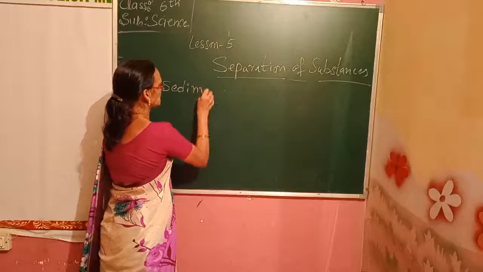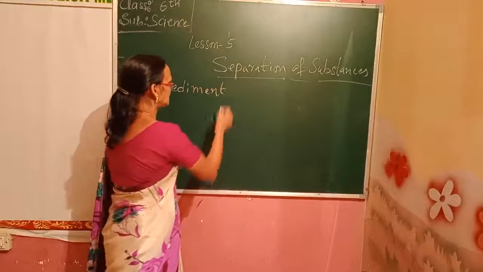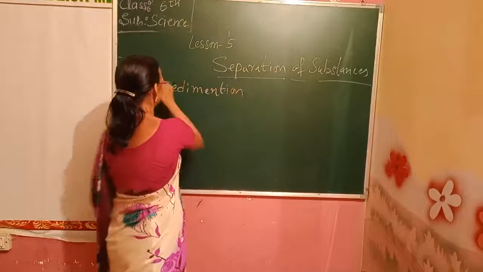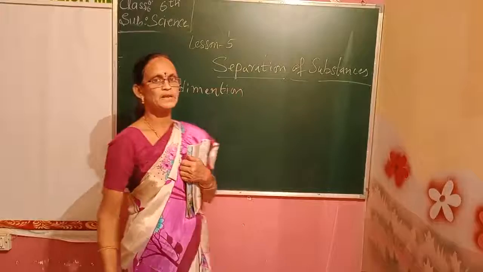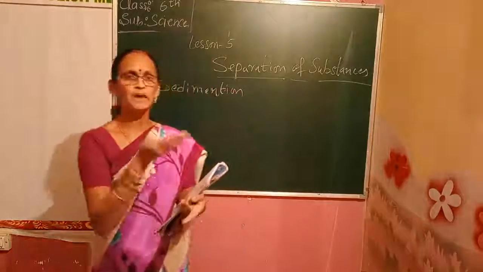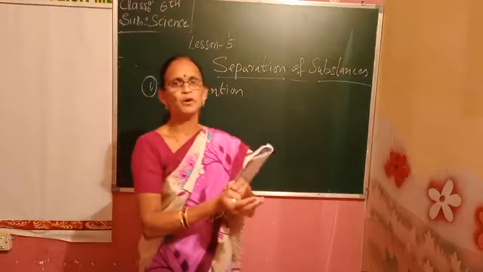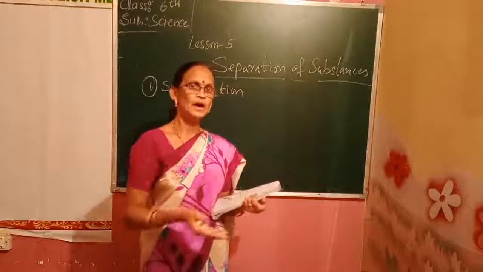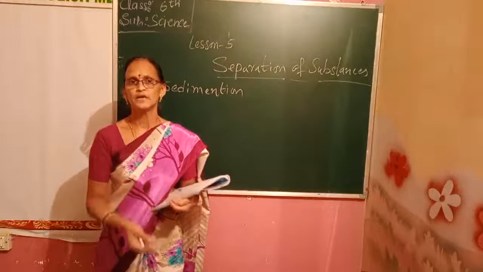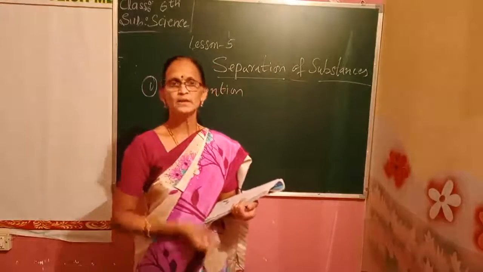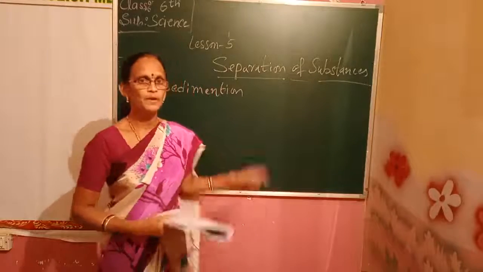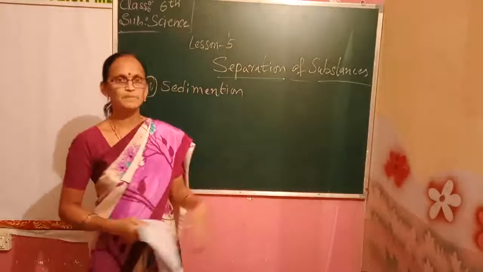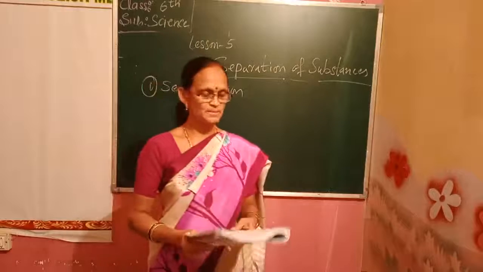So, what is this process called? Sedimentation. Means the dust particles, when we put water, come up, and when you are tilting the vessel, all the dust is going out. The hard, solid part, the rice or the pulses, settle down. That type of separating is called sedimentation. What is it called? Sedimentation.